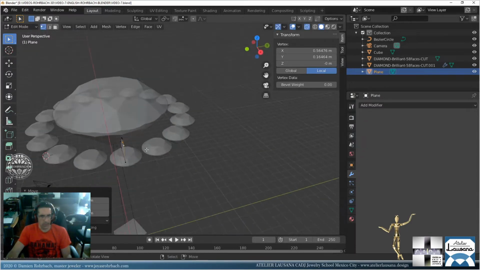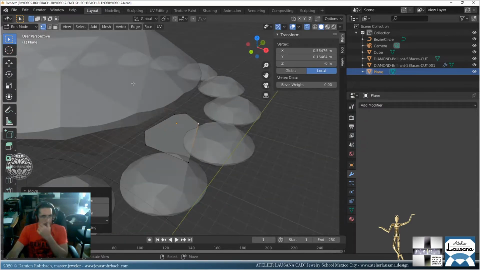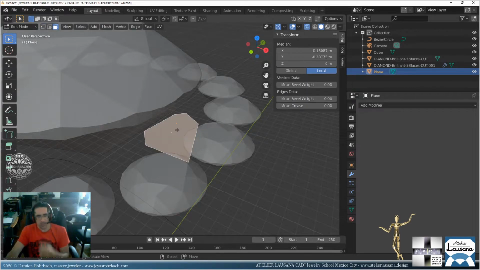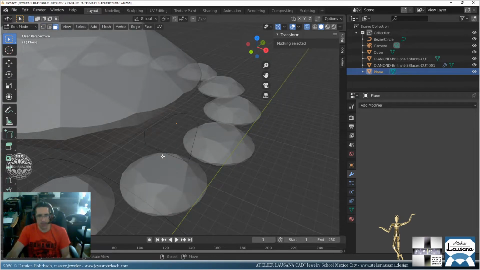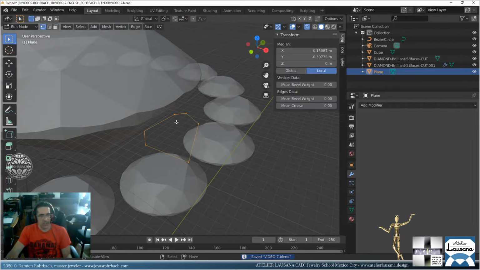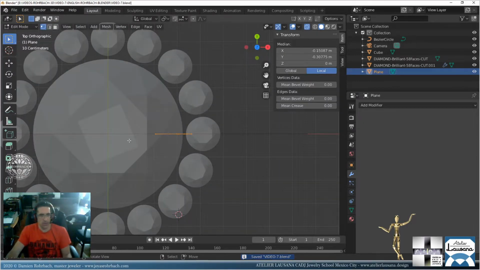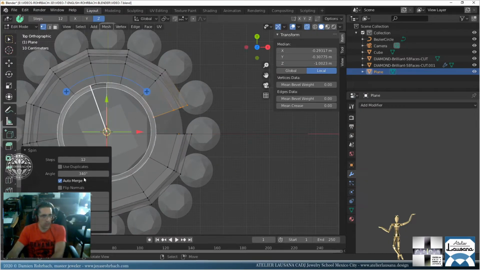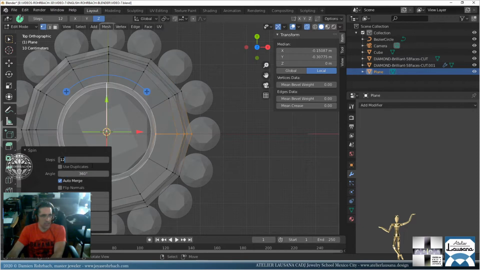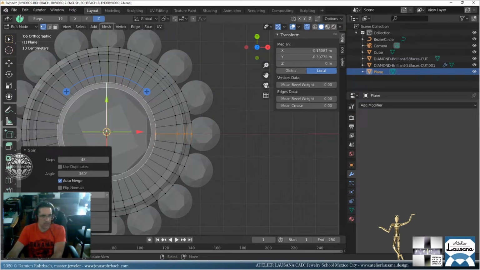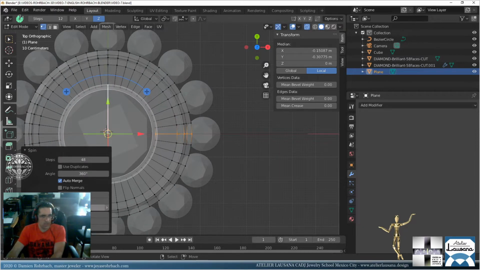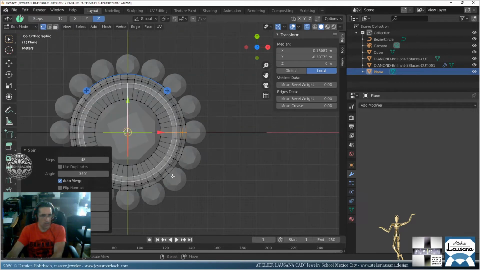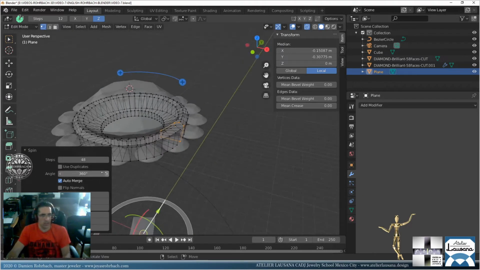Okay, that's pretty good. Let's go to face mode. Select that and suppress only the face. Now here, A. Let's do the spin. So top view, spin. Okay, let's go with 360. Let's put 48 steps. Center this. You can put all at 0. 1, that's correct. That's pretty nice. Let's put more. Let's put 60 here.